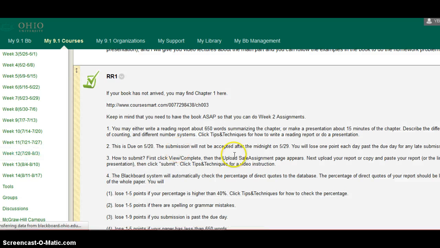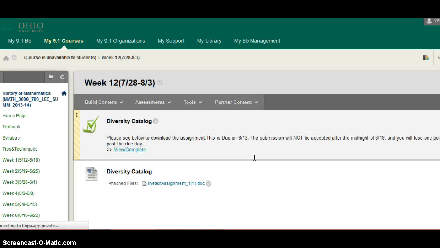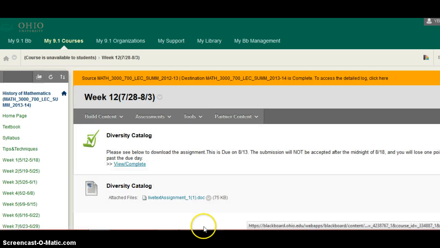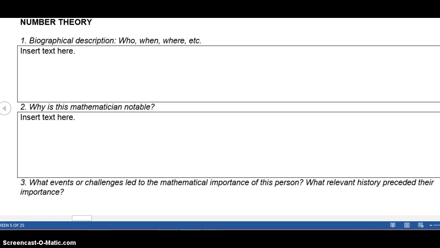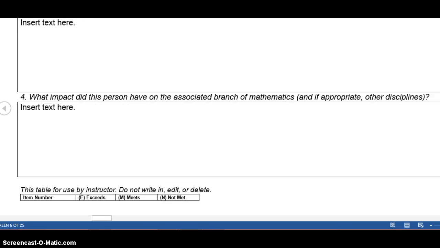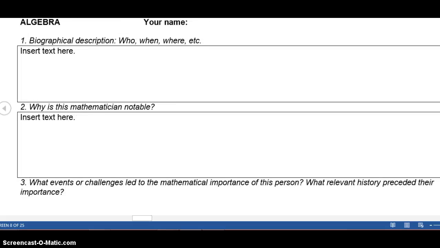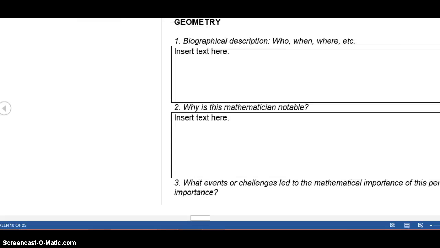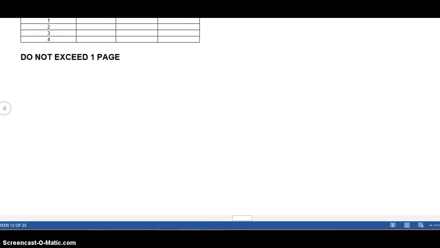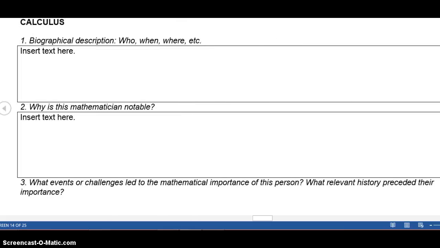And in week 12, you will have an assignment called Diversity Catalog. What you need to do in this assignment is there will be 6 different subjects in mathematics. So, for example, number theory and algebra and geometry and calculus and so on.